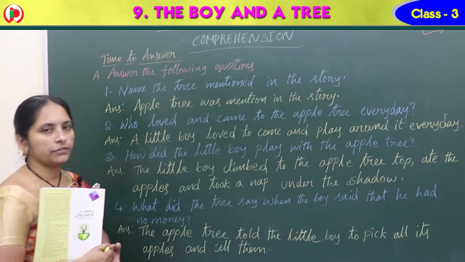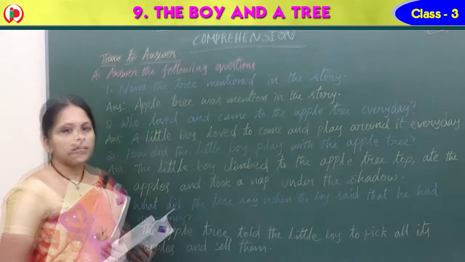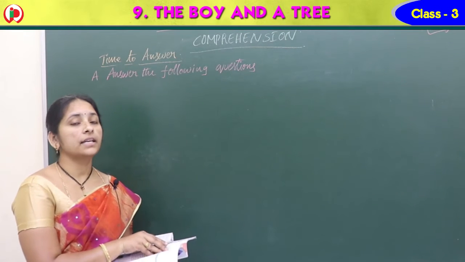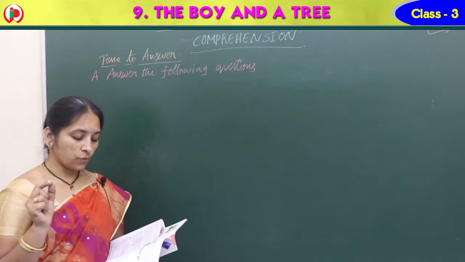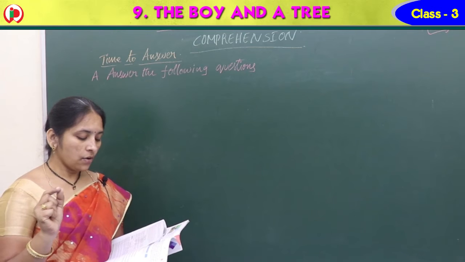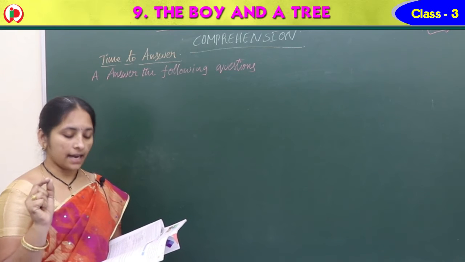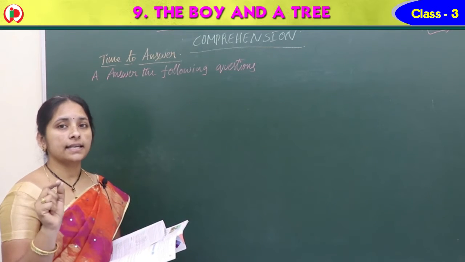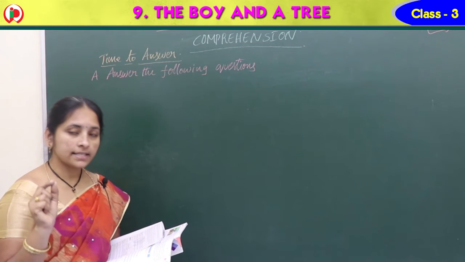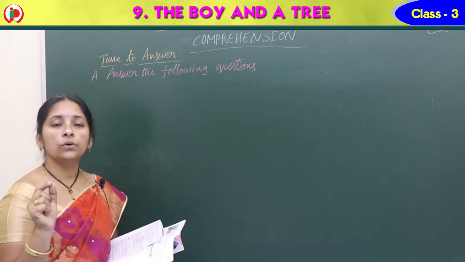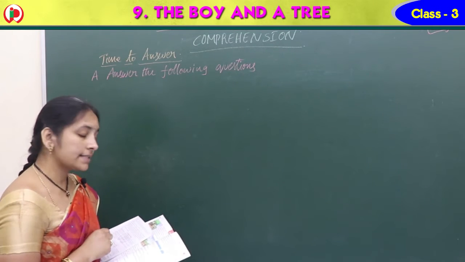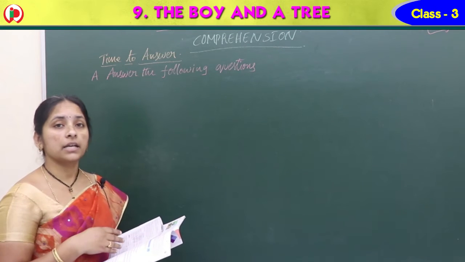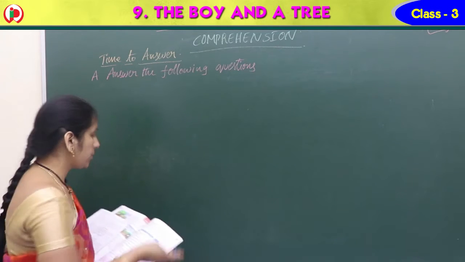Next we can see the fifth question. See children, the next fifth question. What is the fifth question we have here? Read out. Yes, what did the tree say when the man said that he had no house? So what did it say? Yes, you can chop off all my branches and you build a house, it said, na? Yes. So write the question.